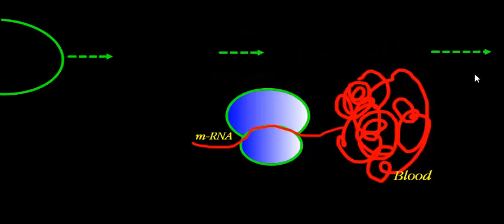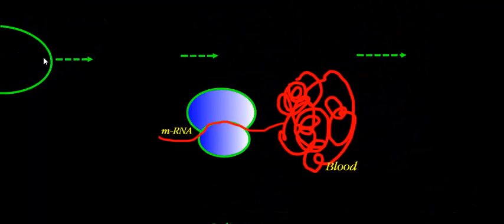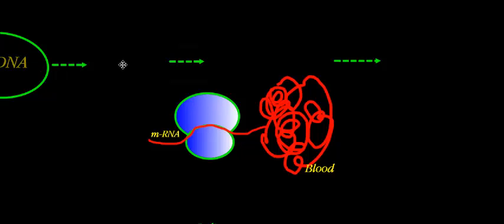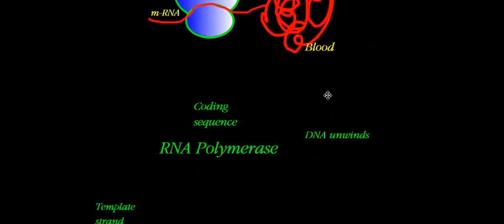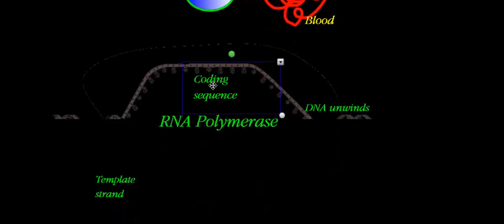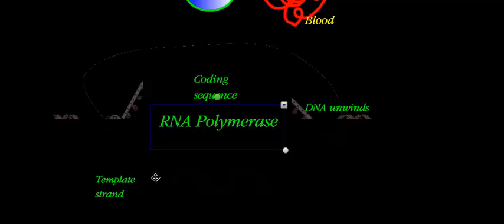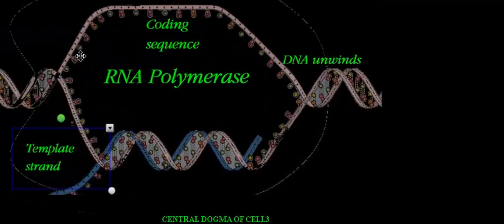So in this way you can understand how the information flows from DNA to mRNA, and then mRNA to amino acids, and these amino acids combine to form certain kinds of expressions, proteins. And that's why we should know about the processes and some enzymes. You will see that the whole DNA unwinds.